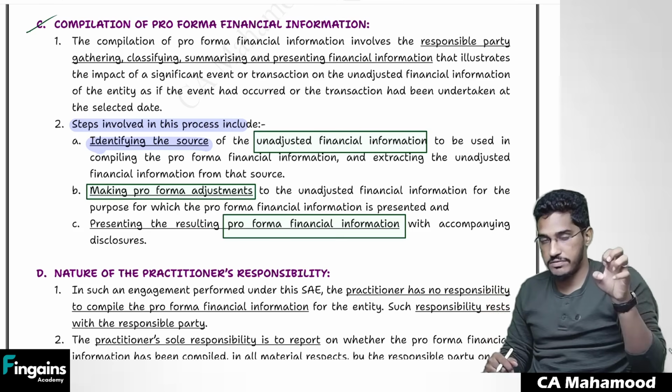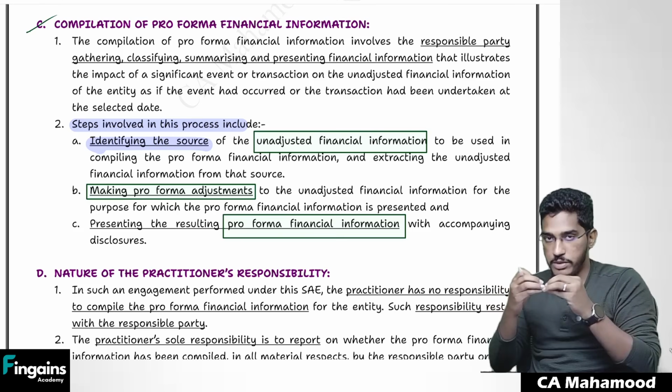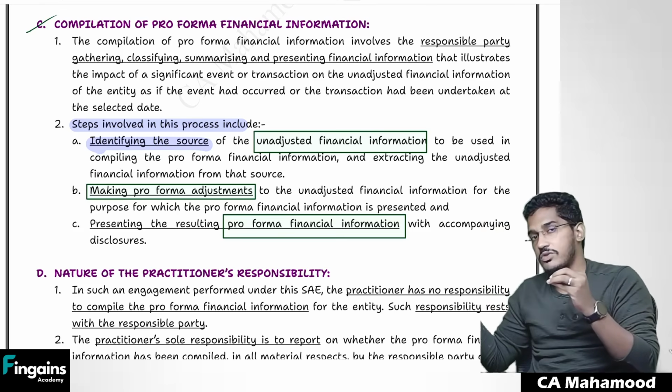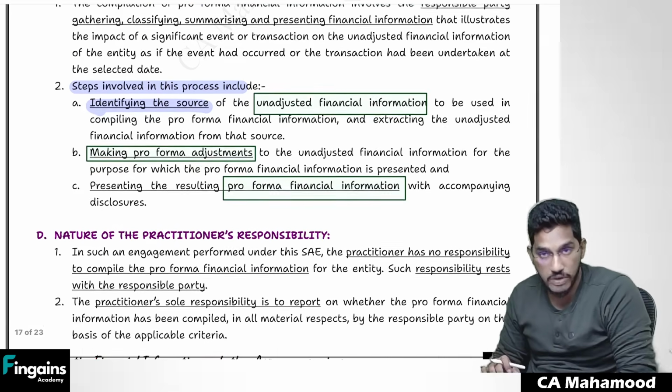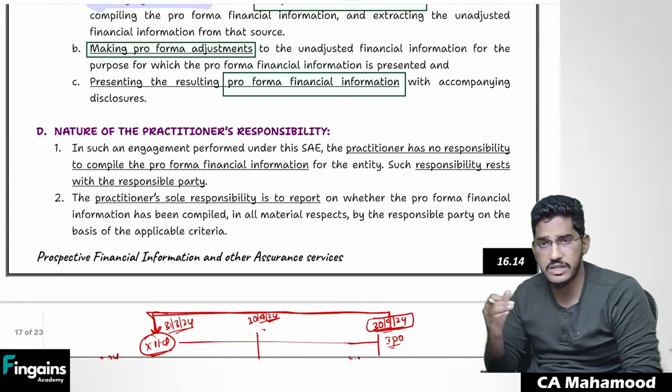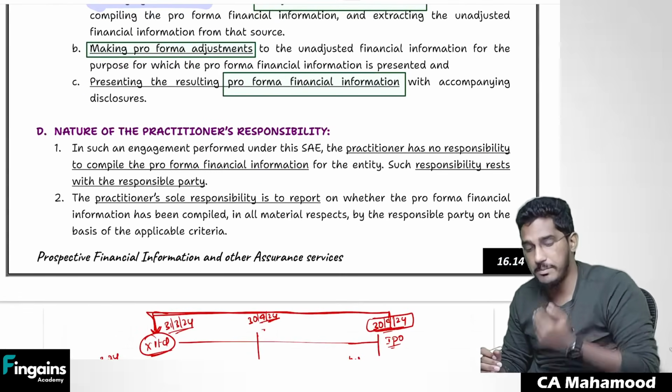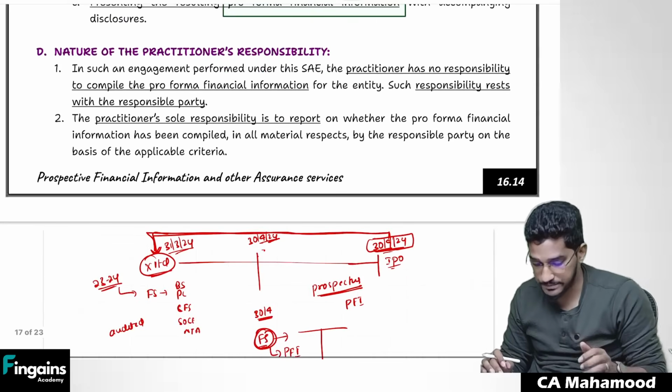So you have to take unadjusted financial information. To that, you have to make pro forma adjustments. The resulting figure, whatever you are going to get, that we call pro forma financial information. So these are all the various steps which management has to follow in the compilation of pro forma financial information.